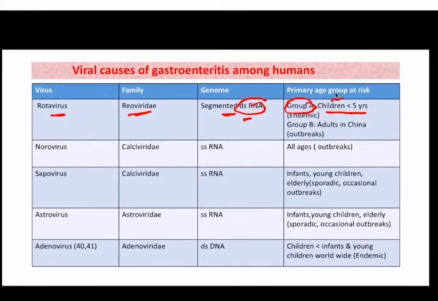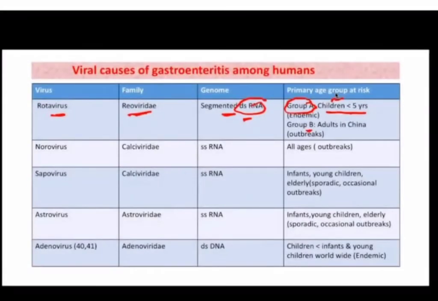However, certain viruses from group B can also cause disease in adults, and these outbreaks have generally been seen in China. So group B can cause diarrheal illness in adults, and outbreaks have been seen in China. Okay, so this is rotavirus. Now next is